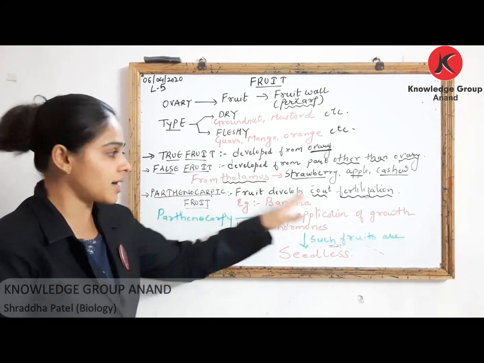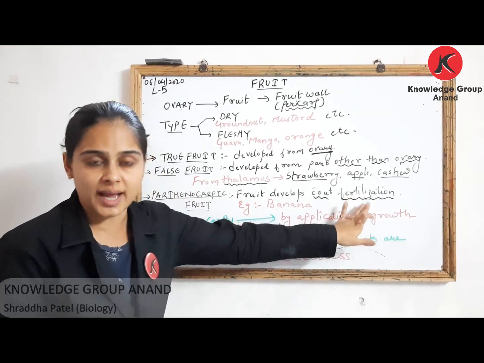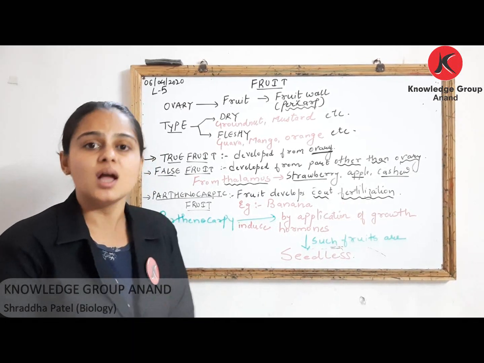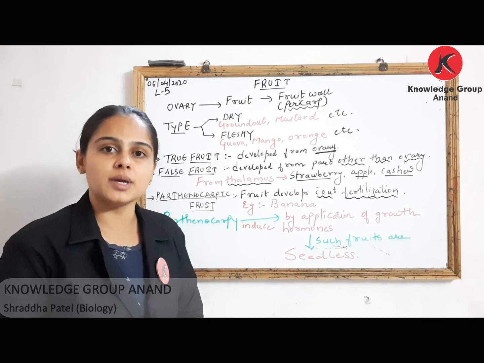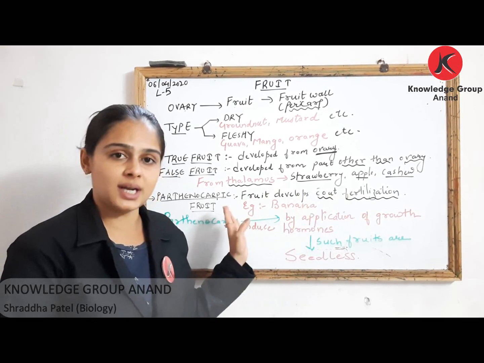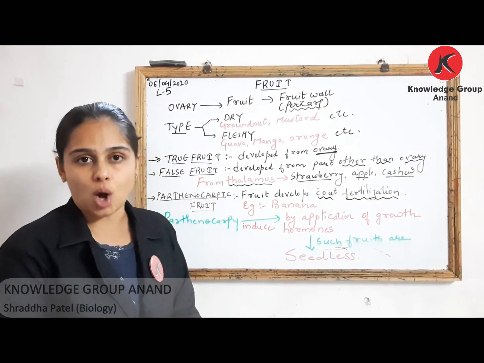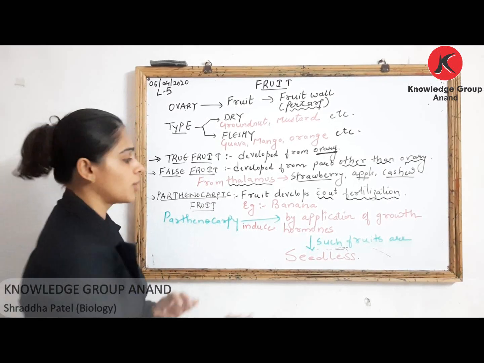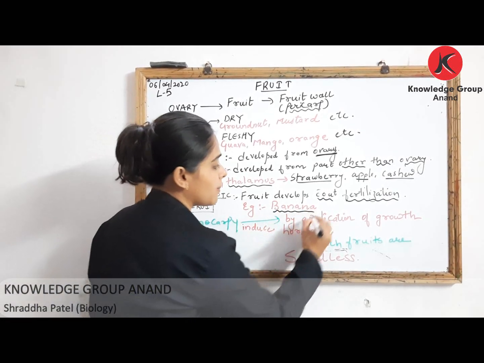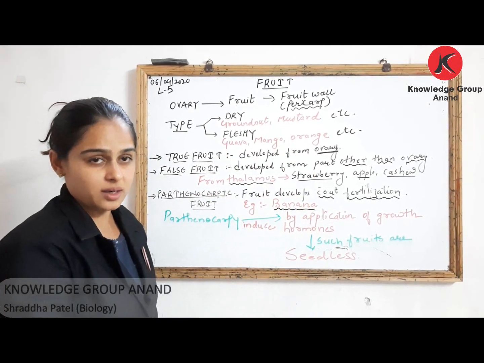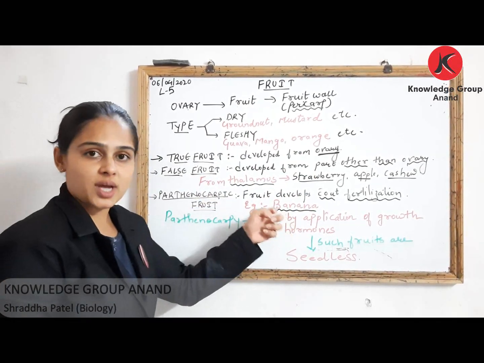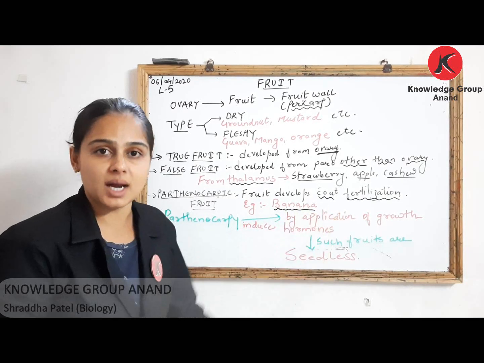These fruits are developed without fertilization, in the sense यहाँ पे there is no fusion of male gamete and female gamete. Here without fertilization fruit is developed. One such example I have given over here is your banana. यहाँ पे जो सारे example है वो आपको by heart करने हैं, right? So parthenocarpic fruit example मैंने आपको बताया, banana.